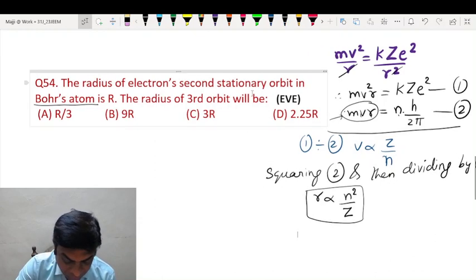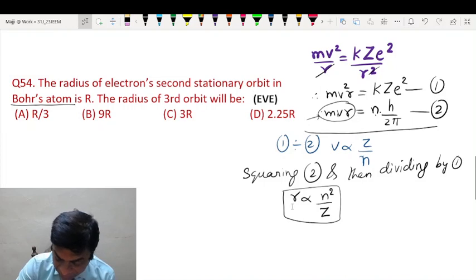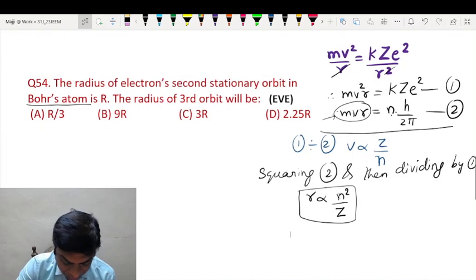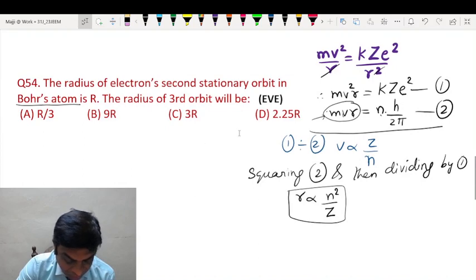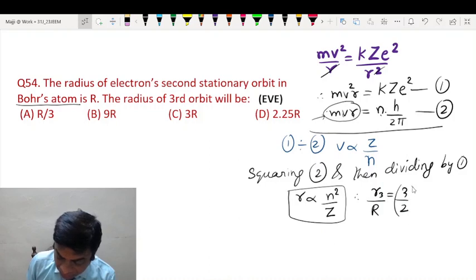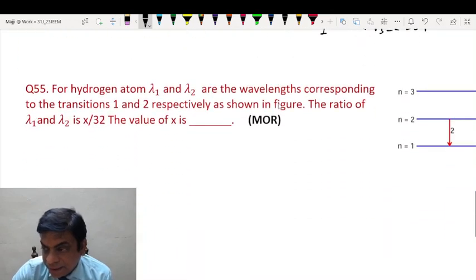Okay. So here we have to find the radius. So we will be using this formula. Radius of third orbit, radius of second orbit is R. So we can write radius of third orbit upon radius of second orbit is equal to 3 by 2 whole square. For Bohr atom Z is equal to 1 always. So R3 is 9 by 4, that is 2.25 times of R. D option is the correct option.